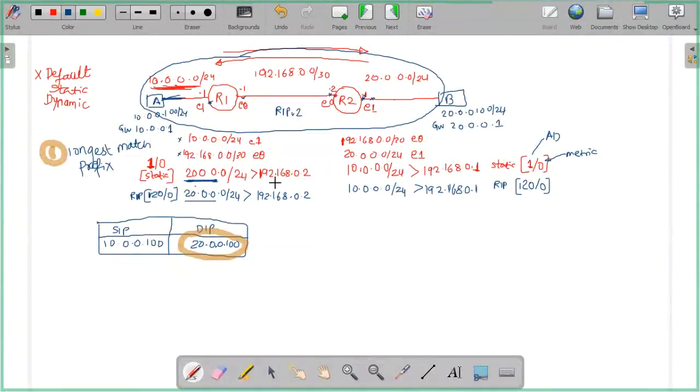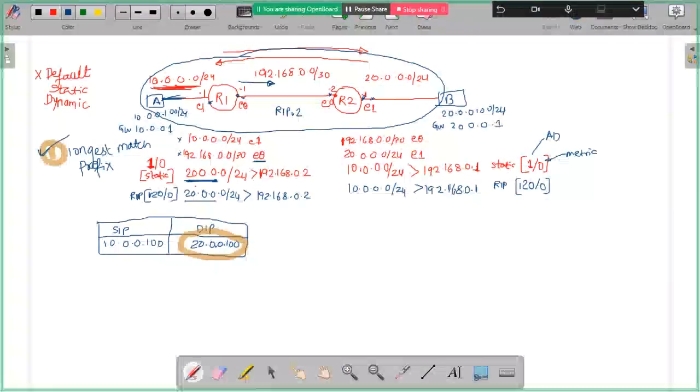To go to 192.168.0.2, what is my next hop? Now to go to this network, what is my exit interface? Oh, this interface is in that network. So I have to send the packet out of this interface. And this is how it would have done using this criteria.